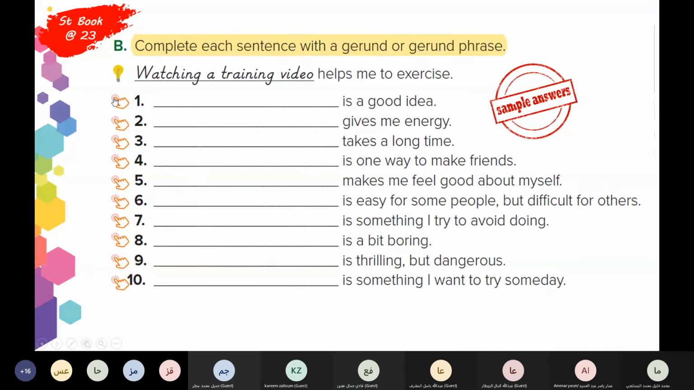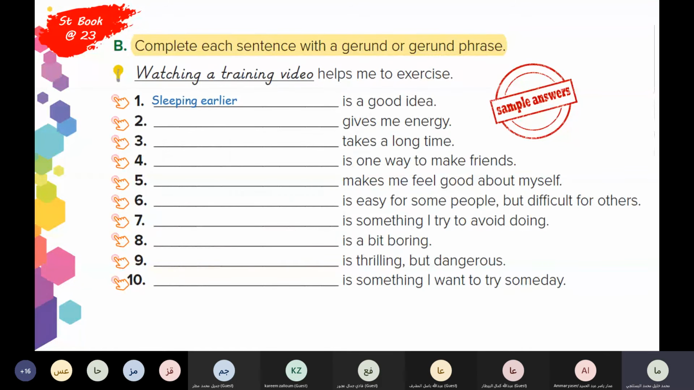Good. Sleeping earlier is a good idea. Visiting friends is a good idea. Going shopping is a good idea, etc. Reading is a good idea. So here we just have to put a gerund or a gerund phrase. Gives me energy.